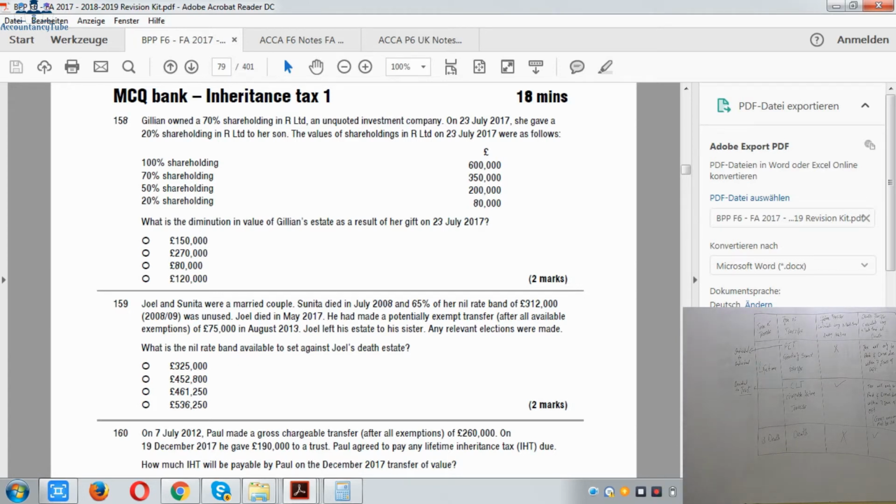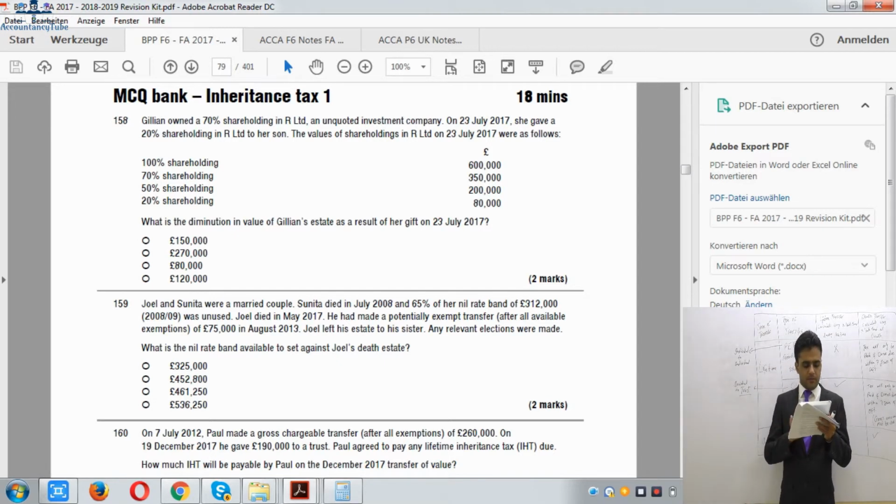Right? Going back to our lecture notes, and now diminution in value, there is another question as well in your exam if you want to do. Question number 164 is also exactly on this same topic, diminution in value. So if you want to use that, you can do that as well. Alright, so let's move to our lecture notes again, please.